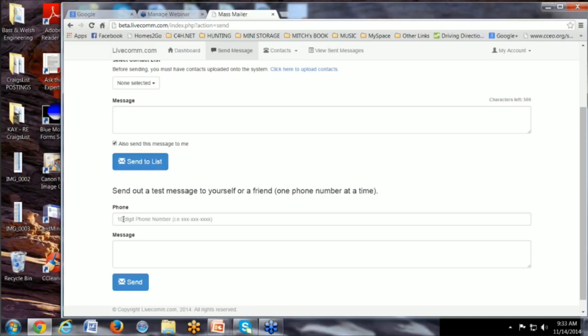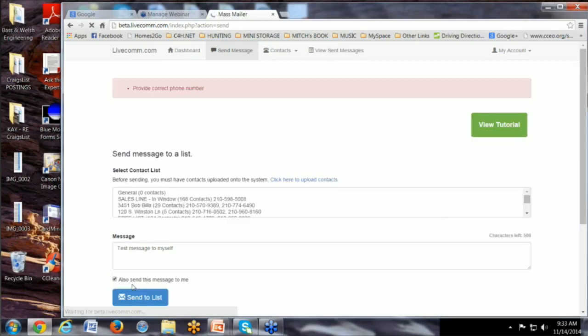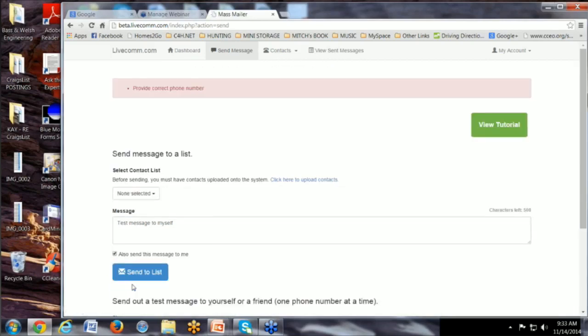Now, here's an interesting option. If you want to send a test message to yourself, like I want to send a test message to myself, I can send a test message because maybe I want to look at what my message looks like before I send it out to 400 people. So I could do that. Whatever I type, I'm going to get it myself. I'm going to take a look at it. I'm going to get the text. I'm going to open it up, and I'm going to look at it and just see how it reads and see how it lays on the page.